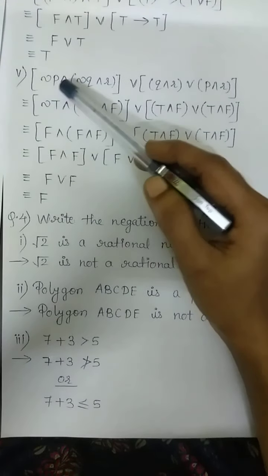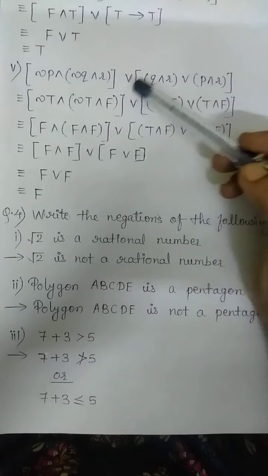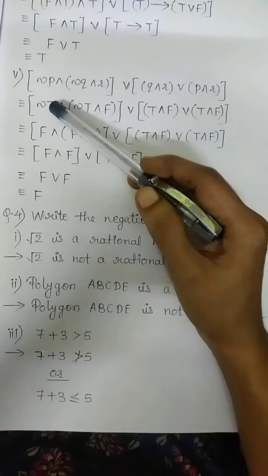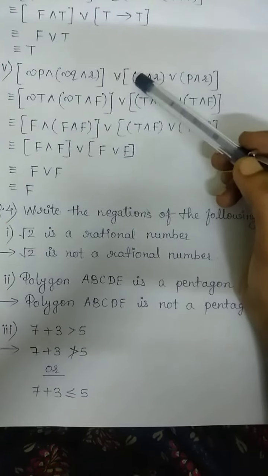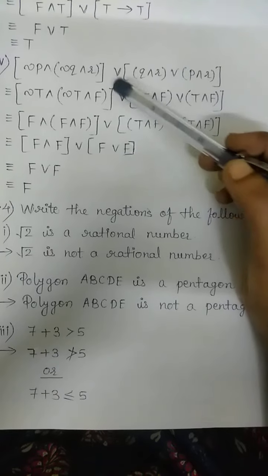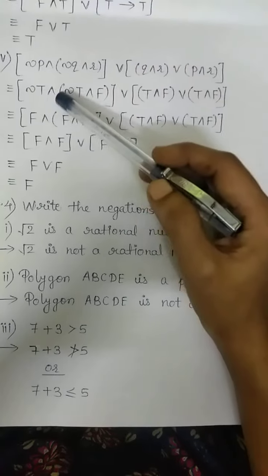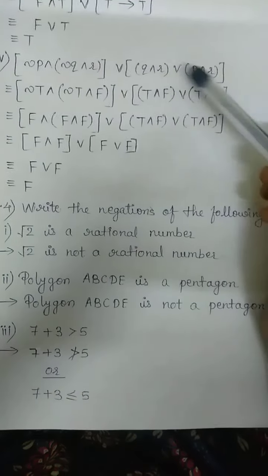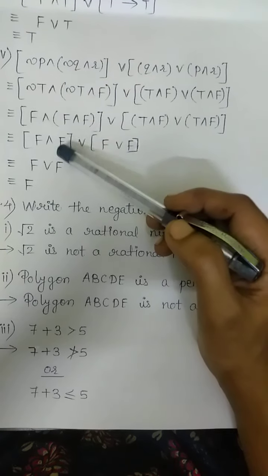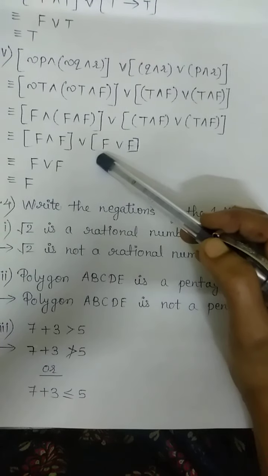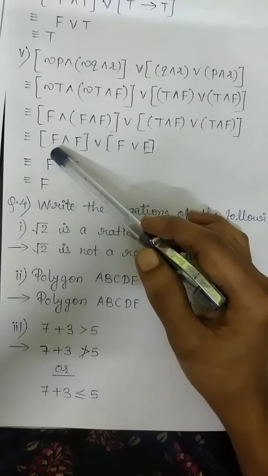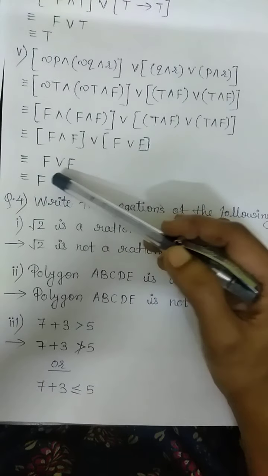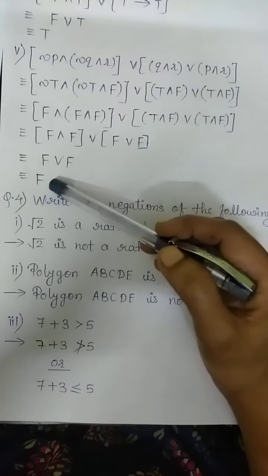Now next, negation of P and negation of Q and R, or Q and R or P and R. Here also we will substitute the values of P and Q as true, true, R and S as false, false. But S is not given, so we will substitute the value of R as false. Now negation of T is F, negation of T is F. Then in the next step F and F is F, T and F is F, T and F is F. Now F and F is F, F or F is F. So false or false will give us false. The value of the given compound statement is false.